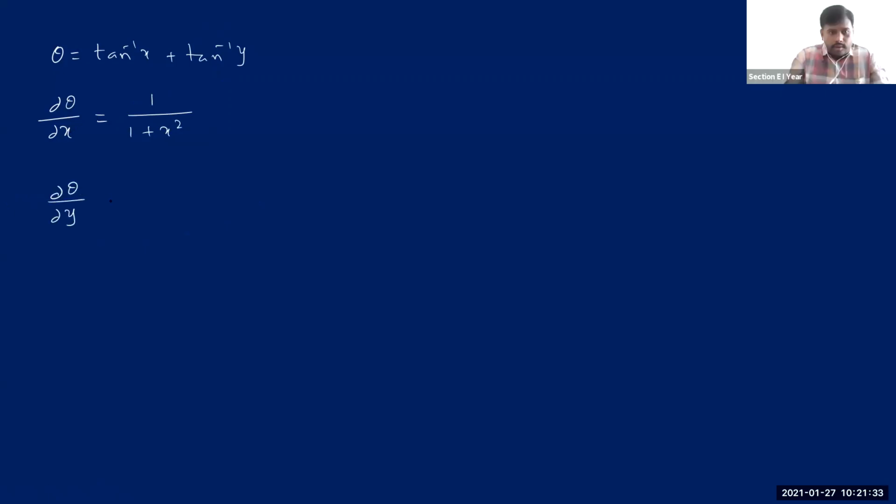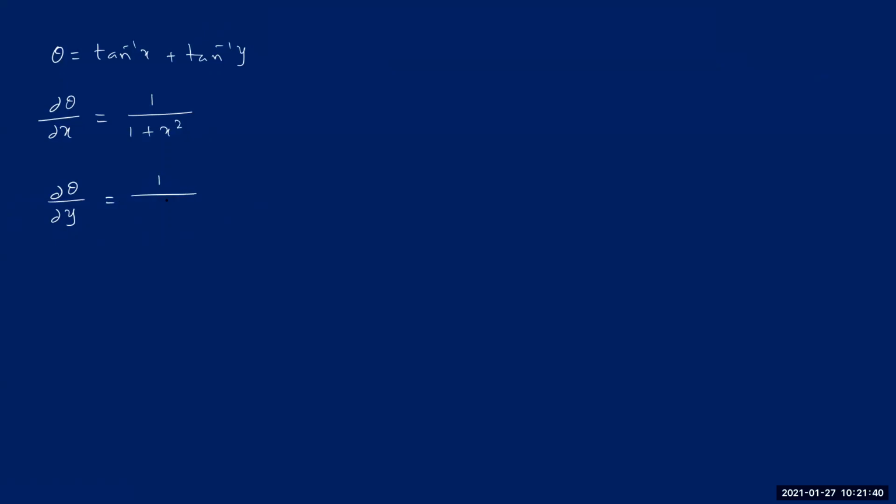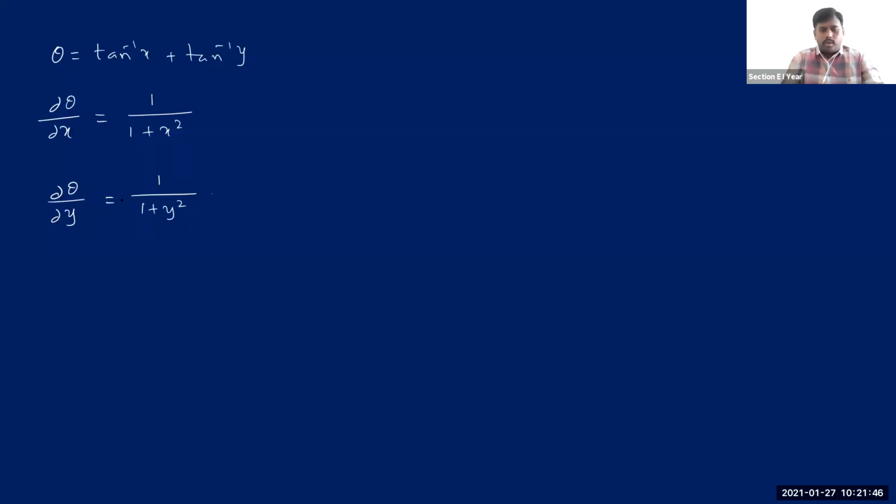Then if you differentiate theta with respect to y, anybody? 1 by 1 plus y square. Good. 0. It's okay. That can be understood, we are not still children, we cannot write 0 plus and so on every time, right? Because when we discuss derivatives for the first time, we used to write zeros and all every time, but we are all grown up now, no need to write it every time. Now see, we got everything, all the partial derivatives.